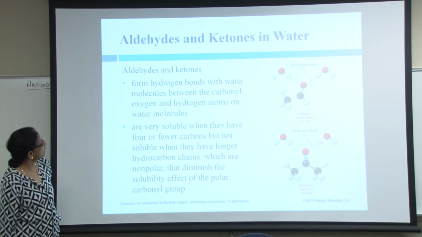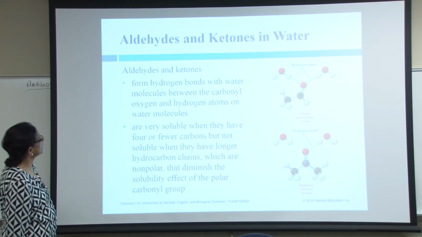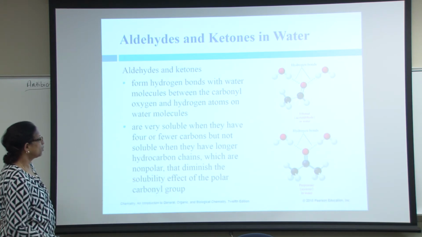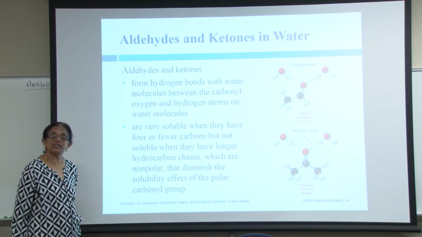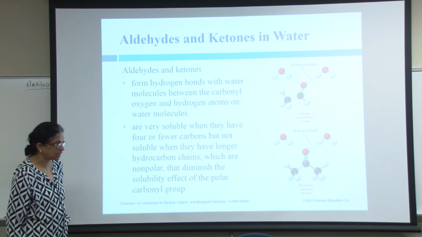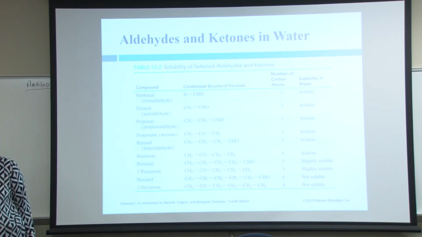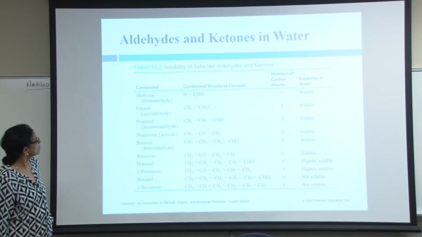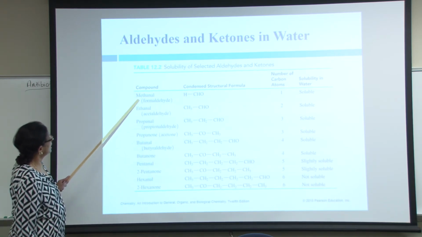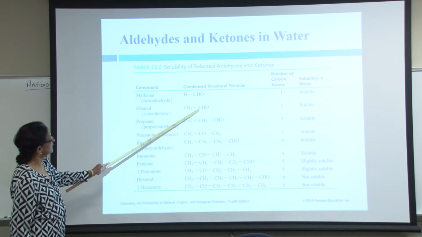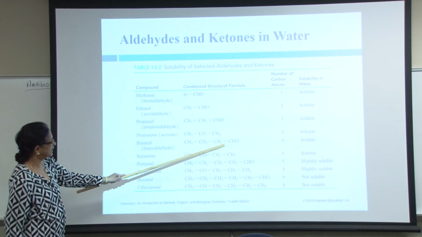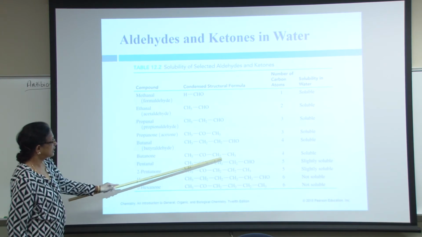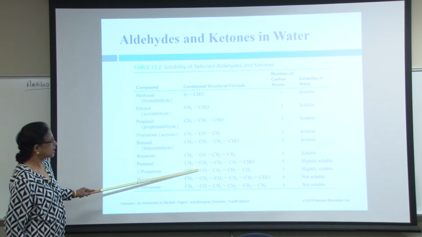So aldehydes and ketones also form hydrogen bonds with water, and with fewer carbons they are very soluble, but as the carbon chain increases, the solubility diminishes. Similar to alcohols we discussed, we can see methane, methanol, aldehyde, ketone, and so on.